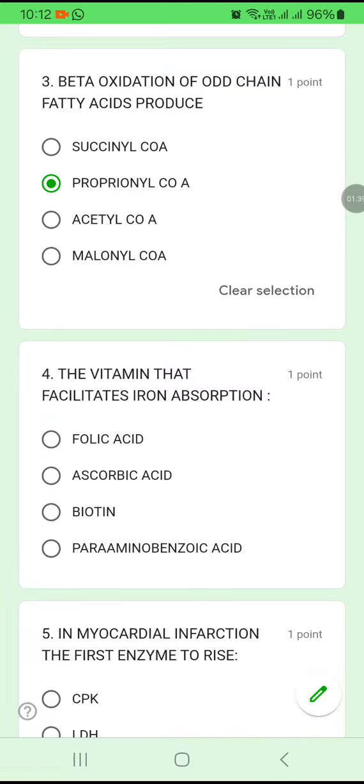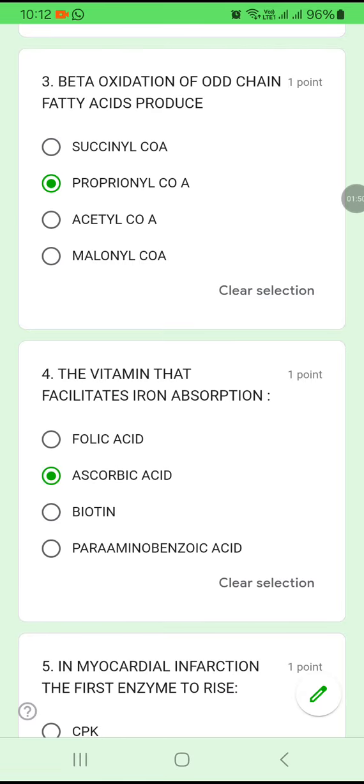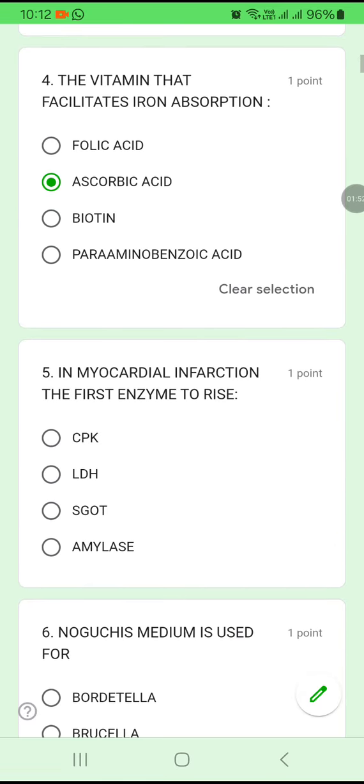4. The vitamin that facilitates iron absorption: folic acid, ascorbic acid, biotin, or para-aminobenzoic acid. Easy. B, ascorbic acid. The vitamin that facilitates iron absorption is ascorbic acid.